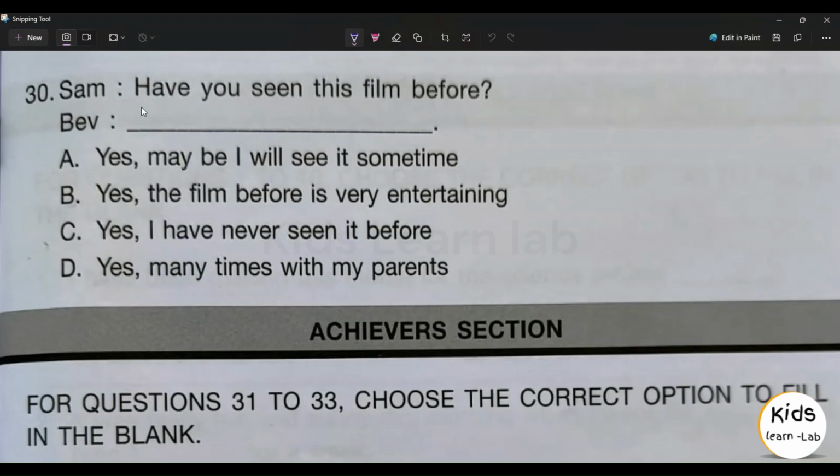30th question. Sam, have you seen this film before? Bev, dash. Option A, yes, maybe I will see it sometime. B, yes, the film before is very entertaining. C, yes, I have never seen it before. Option D, yes, many times with my parents. Option D, yes, many times with my parents is the right answer.